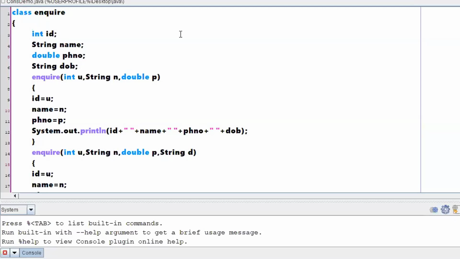So we have written two constructors, and those two constructors have a different set of parameter lists. Different in the sense of number of parameters. The number of parameters for the first constructor is only 3, and for the second constructor it is 4. That means I was able to achieve constructor overloading.